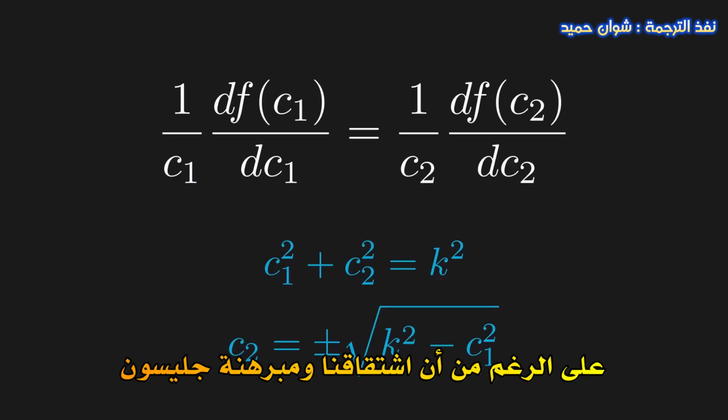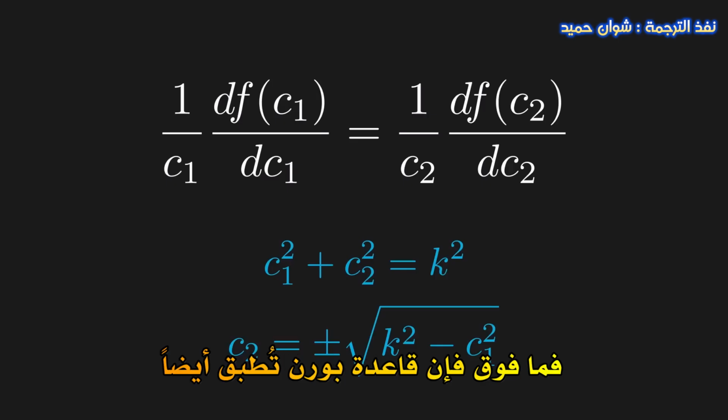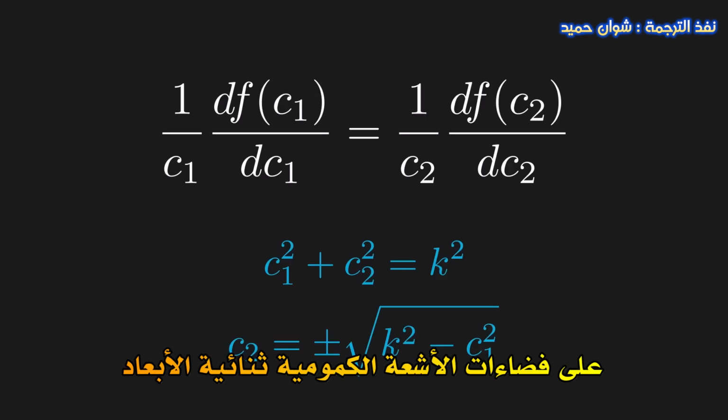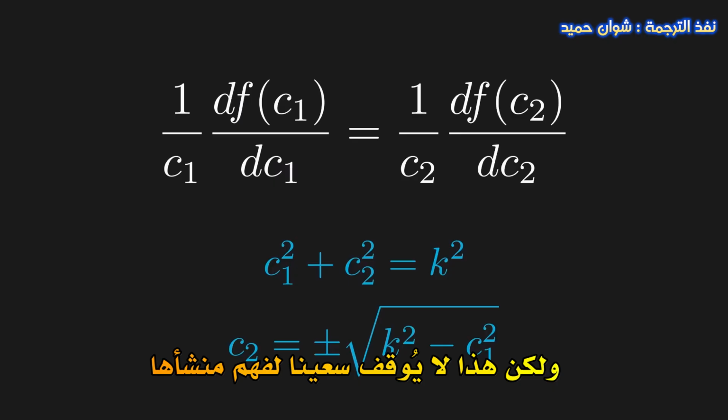Although our derivation and Gleason's theorem only holds in 3 dimensions or greater, it just so happens that the Born rule still applies in 2-dimensional quantum vector spaces. So, at the end of the day, nature still supplies the Born rule as a sort of axiom, but that doesn't stop us from doing our best to understand its origin.